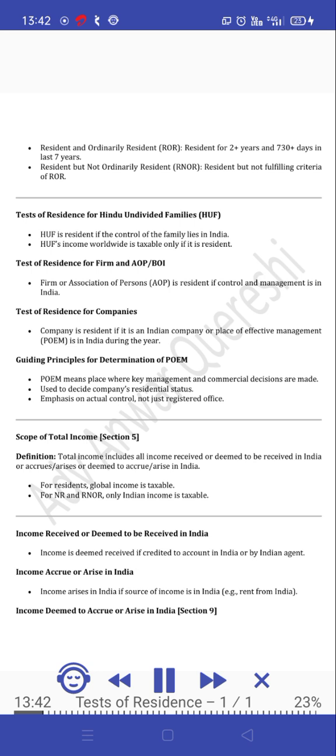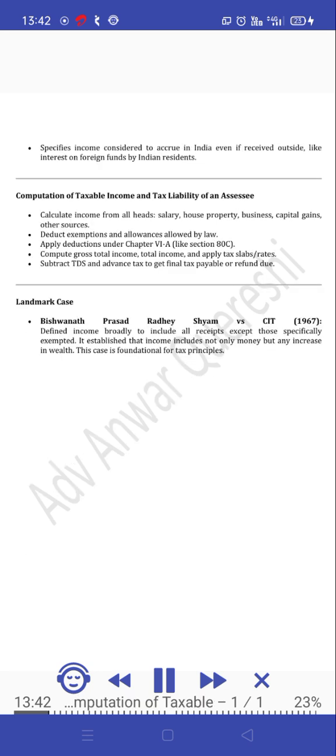Income accrue or arise in India. Income arises in India if the source of income is in India, e.g. rent from India. Income deemed to accrue or arise in India. Section 9 specifies income considered to accrue in India even if received outside, like interest on foreign funds paid by Indian residents.